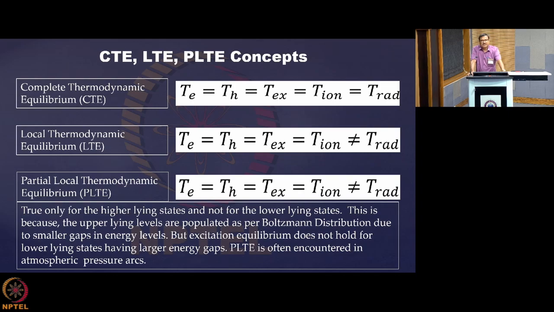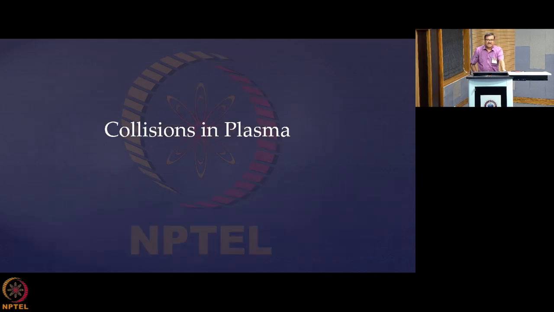But when this LTE kind of expression holds only for higher lying states in an atom, but not for the lower lying states, then we call that kind of plasma, often encountered in high pressure discharges like arcs, partial local thermodynamic equilibrium.